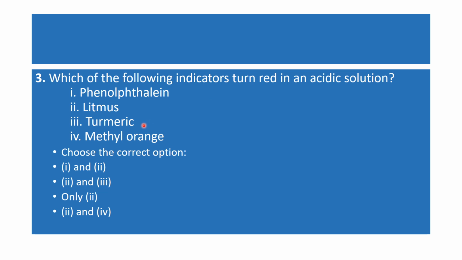Turmeric remains yellow in acidic solution and turns red in basic solution. Methyl orange also becomes red in acidic solution. So the correct option is 2 and 4, the last option.